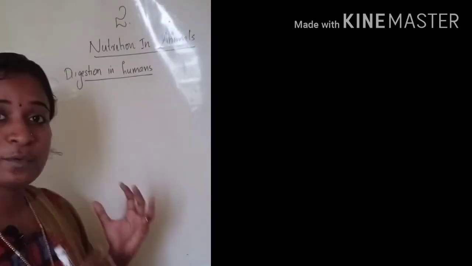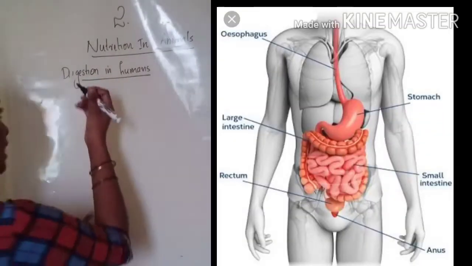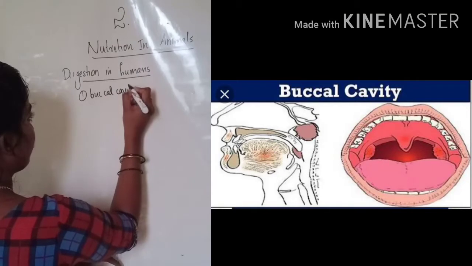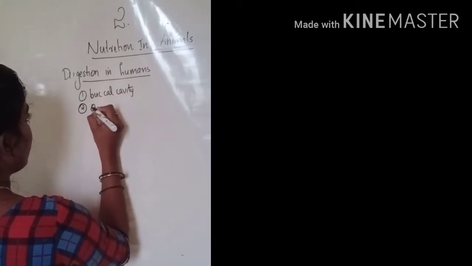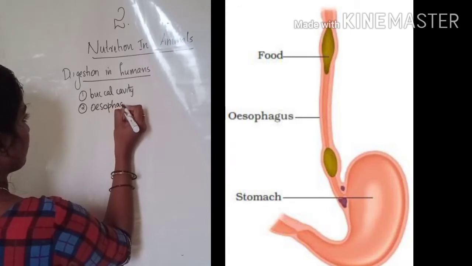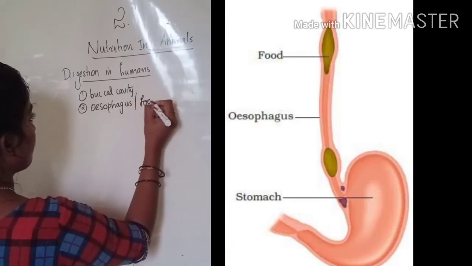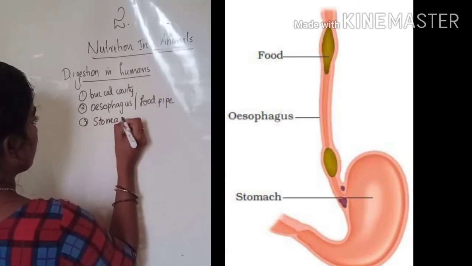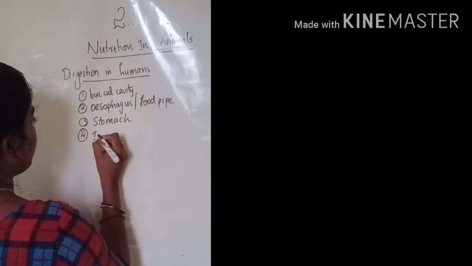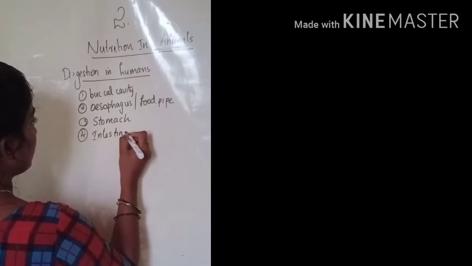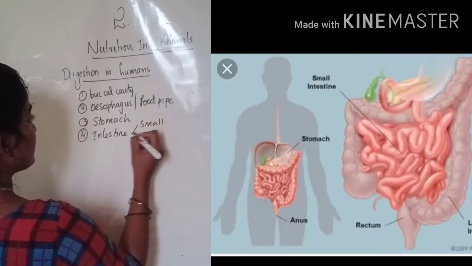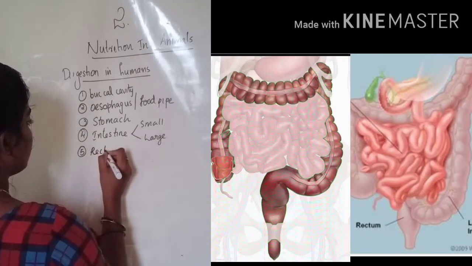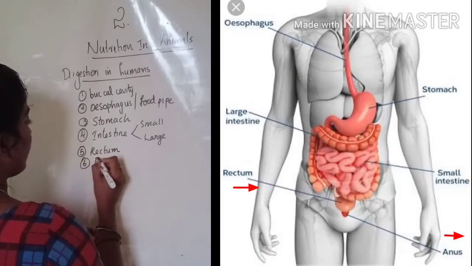The compartments involved in the digestion of food in humans are: first, buccal cavity; second, esophagus, or we can call it the food pipe; third, stomach; fourth, intestine, first the small intestine and second the large intestine; then fifth, rectum; then anus.